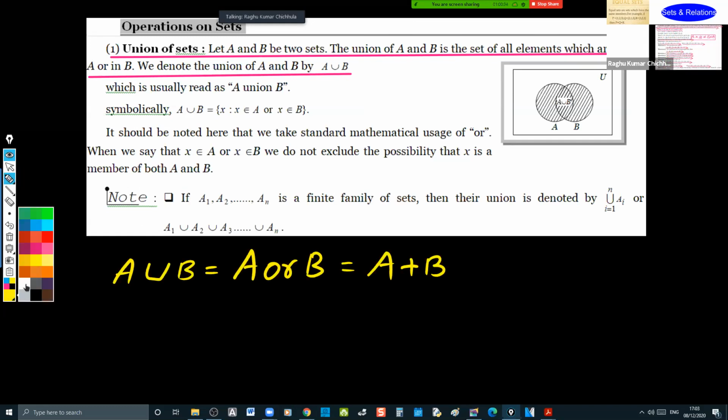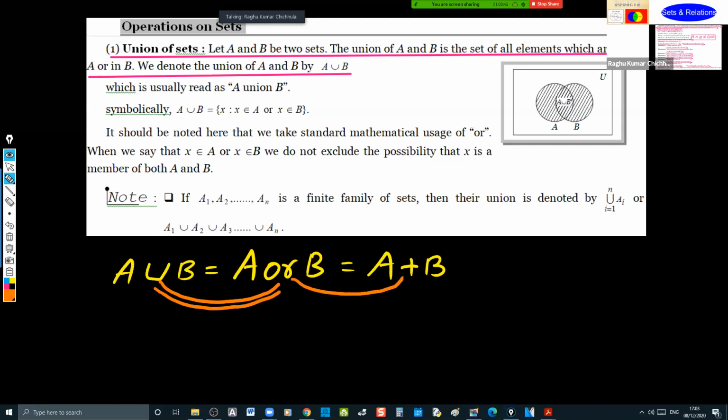What I'm saying, union is equal to OR. This OR is equal to plus. What does it mean? How do you understand it? A union B gives you either A or B or both.